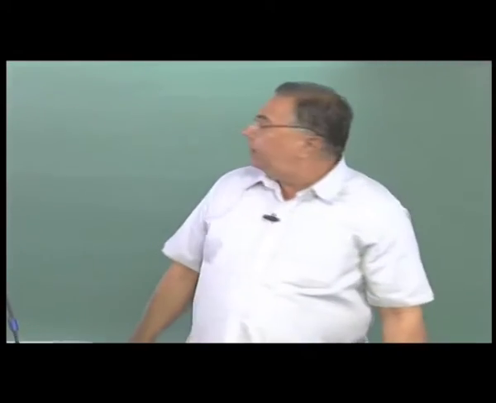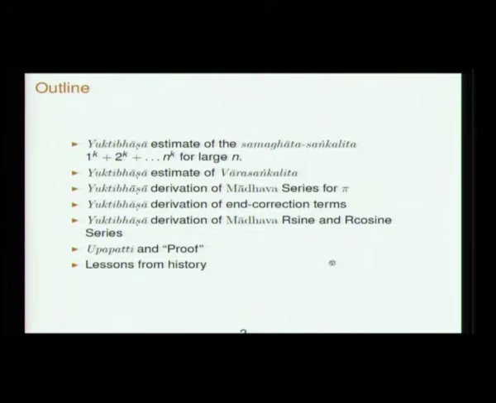This is the third lecture on proofs in Indian mathematics. So, we shall concentrate in the large part of this lecture on the proofs of the results that pertain to calculus, the discoveries of Madhava, where really one has to take the limit of some quantities for large n.